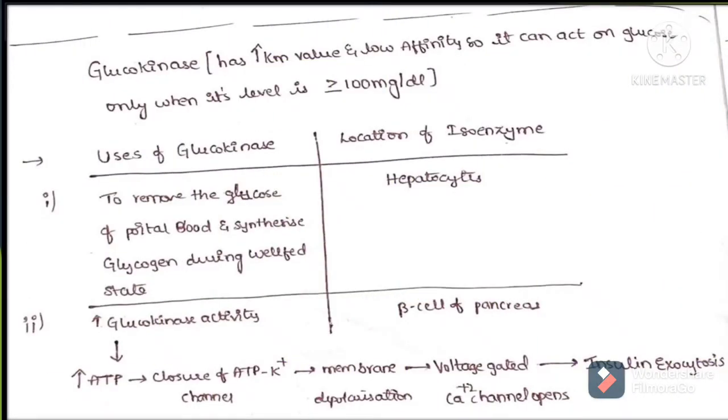We all know that glucokinase is the enzyme which catalyzes the reaction catalyzed by hexokinase, that is phosphorylation of glucose at its 6th carbon, forming glucose 6-phosphate from glucose. But why on earth is this glucokinase even existing when we already have hexokinase? Moreover, the glucokinase will come into the picture and act over the glucose only when the serum glucose level is more than or equal to 100 milligrams per deciliter.